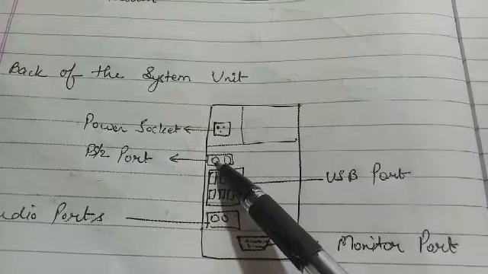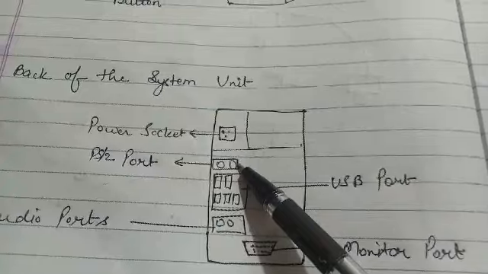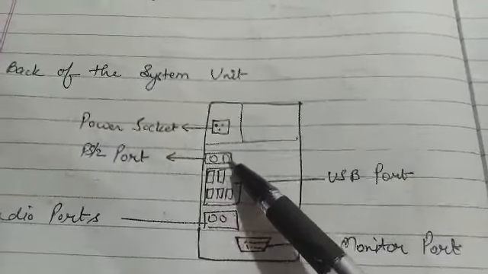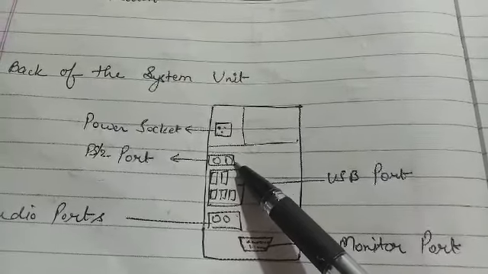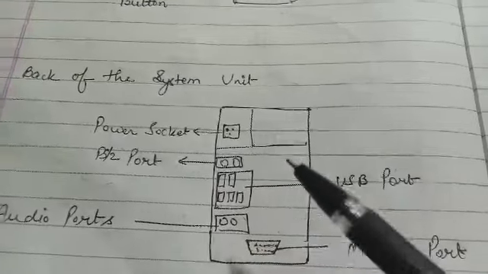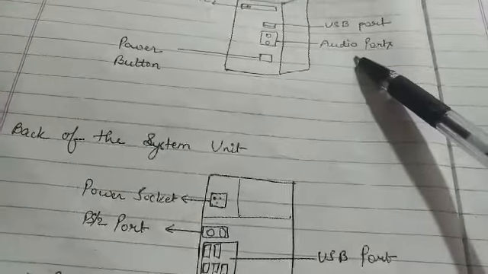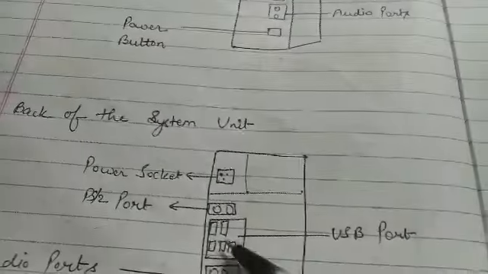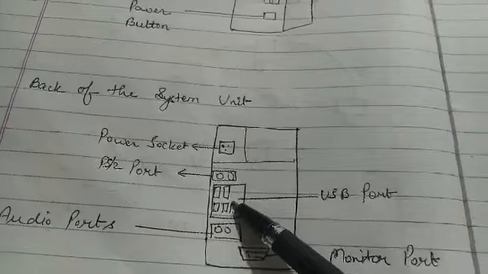This one is used to connect the mouse and this one is used to connect the keyboard. Generally the mouse port is green in color and the keyboard port is purple. Got it? Now this one is the same as this one. The working of the audio ports here and here is the same. The working of this USB port and this USB port is also the same.